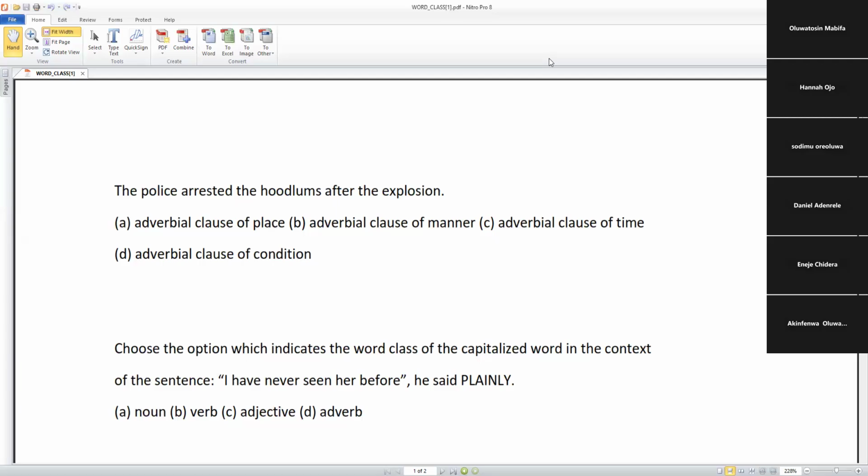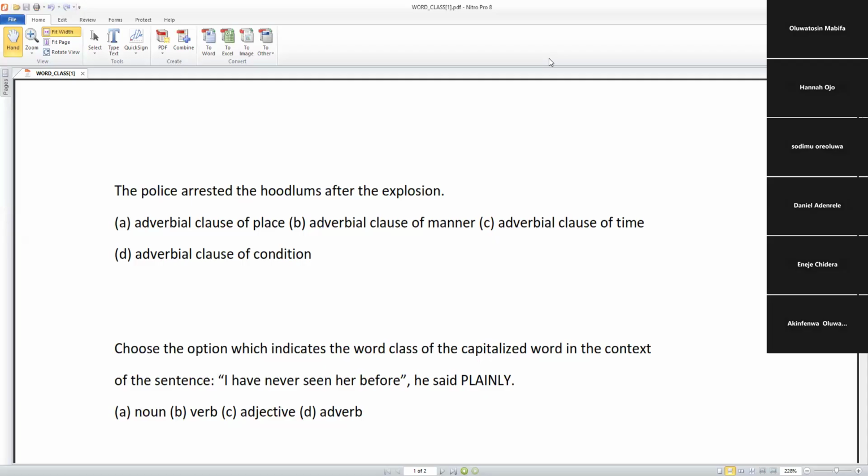Those can be seen under time. But when you look at conditions, you look at if, because. So when you see some of these words, you can group them under condition. Do you get it now? Given this explanation, let's go back to the question.